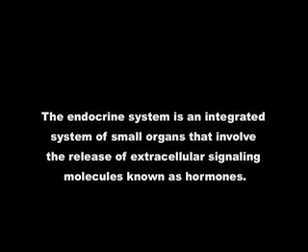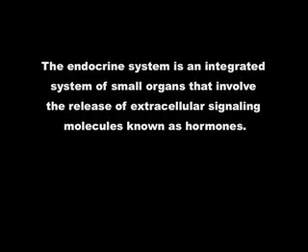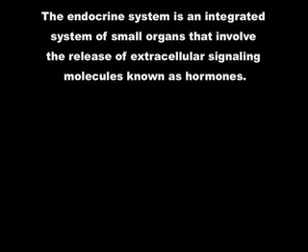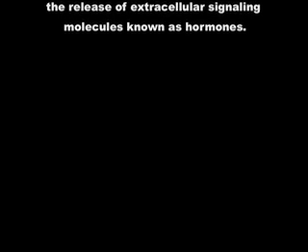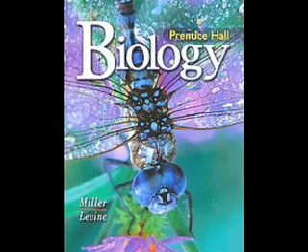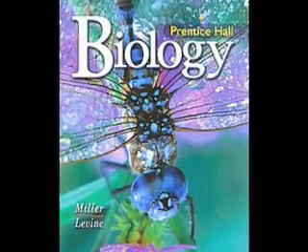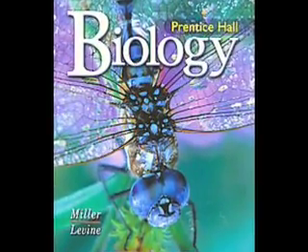The endocrine system is an integrated system of small organs that involve the release of extracellular signaling molecules known as hormones. The hormones were a key part of our growth. The following information can be found in your textbook starting on page 997 in section 39.1.